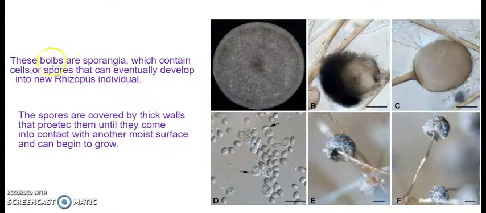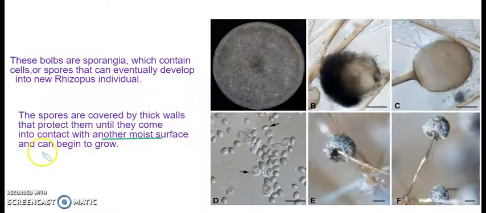So these blobs are sporangia which contain cells or spores that can eventually develop into new individuals, which you can see here in this picture. The spores are covered by a thick wall to protect them from any external factors. They are protected until they come into contact with another moist surface.